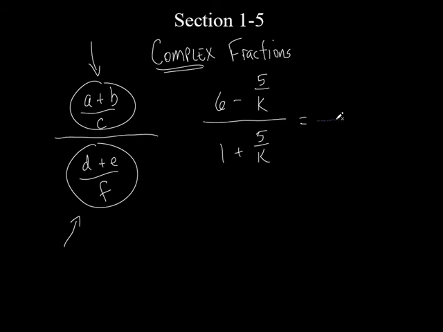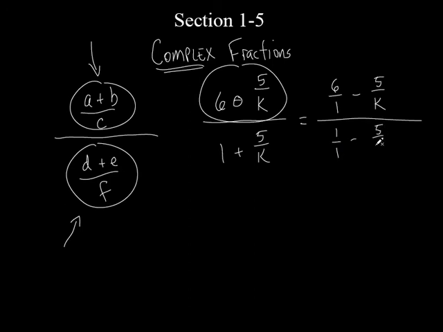So look what we're going to do here. We're going to take this and simplify it. We're going to add these fractions together, or in this case, subtract the fractions. So let's write it so we can subtract them. Instead of 6, how do you think I can write it? 6 over 1 minus 5 over k. That's the first thing we'll do, just to make it look a bit more like a couple of fractions. Let's do the same thing to the bottom: 1 over 1 minus 5 over k.